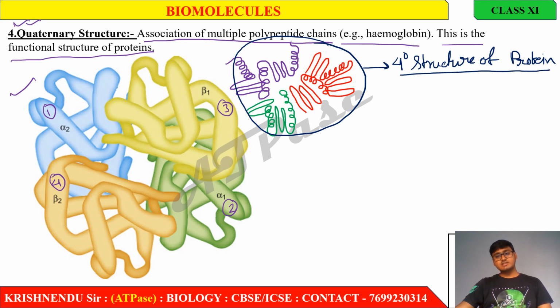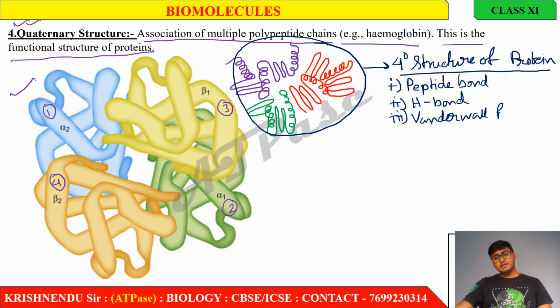In quaternary structure, what bonds are present? First of all, peptide bond. Second, hydrogen bond. Third, van der Waals force.